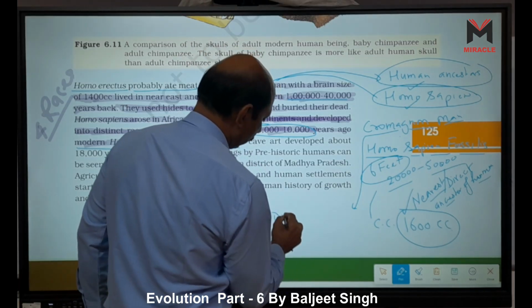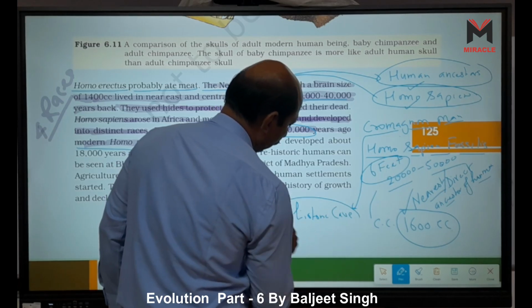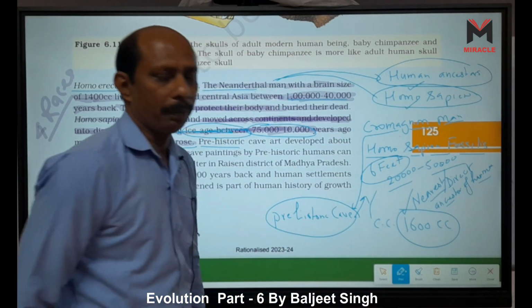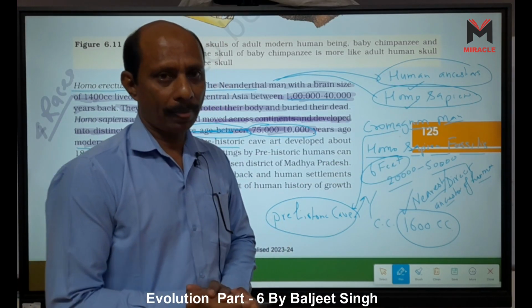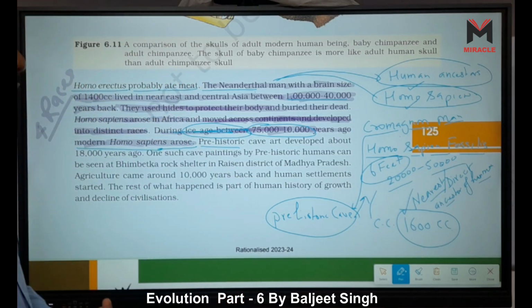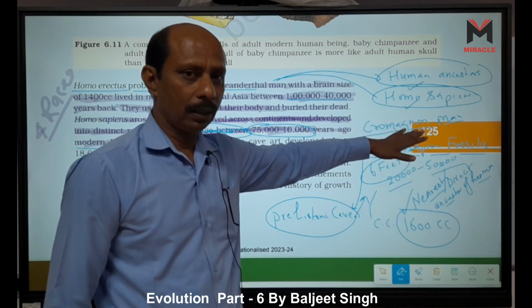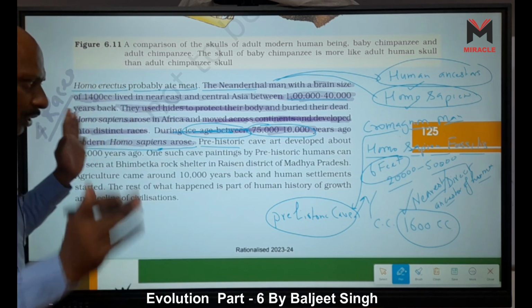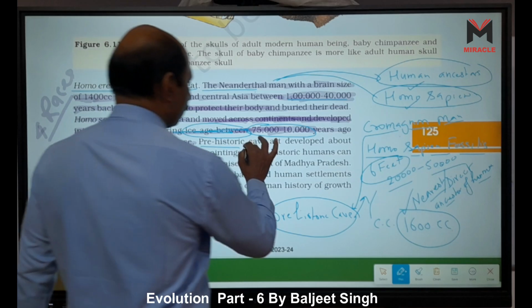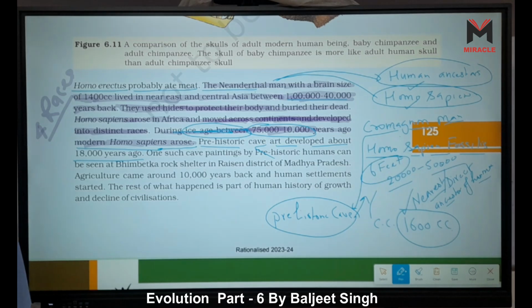Prehistoric caves are also present today, and they were made by Cro-Magnon men. Neanderthals also started making caves for shelter. Prehistoric caves painted by Cro-Magnon men, in which they formed structures, were developed about 18,000 years ago, right?